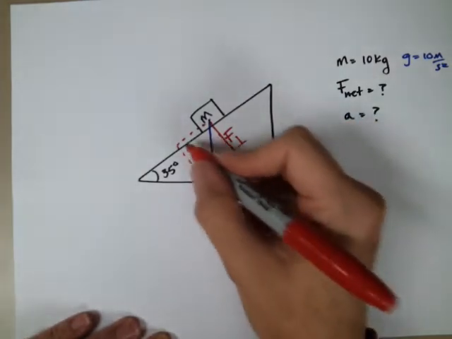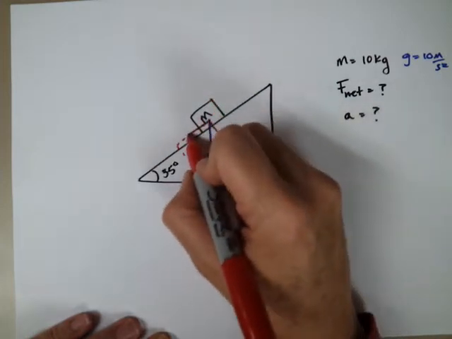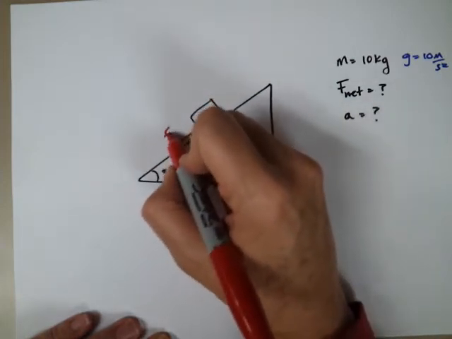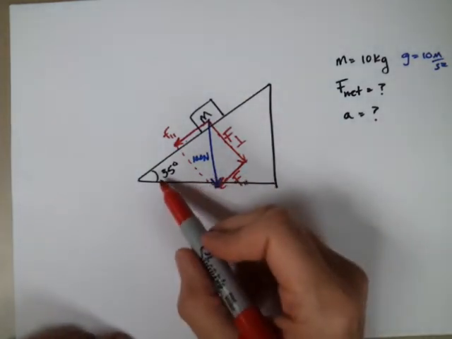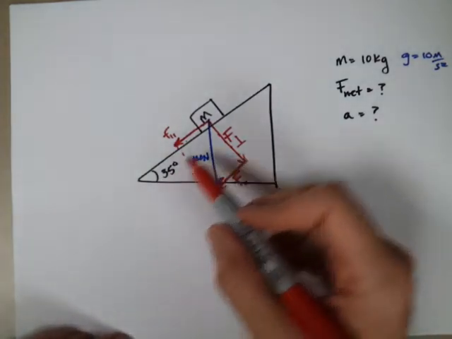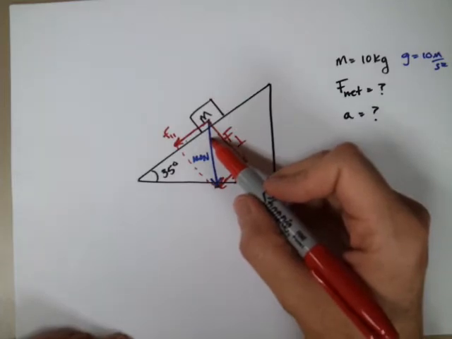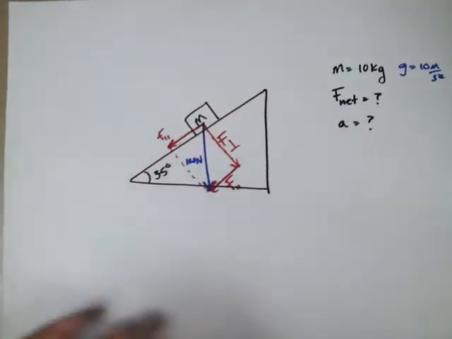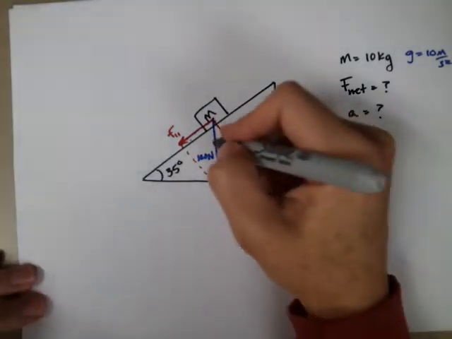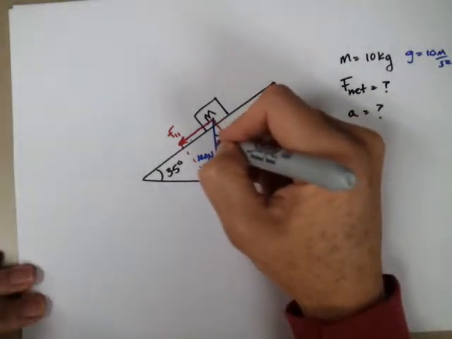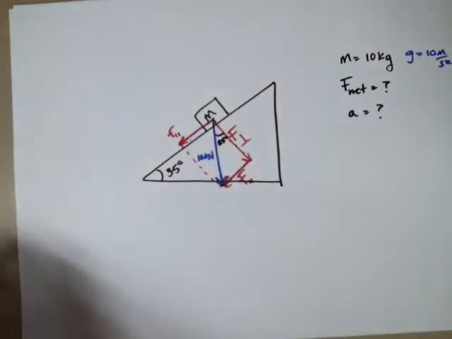It's parallel to this surface, so it's really this one. When you visualize what's going on, that's really your F parallel. This 35 degrees is this interior angle, right? We've shown that in class, so I'm going to label that. So this is 35 degrees.